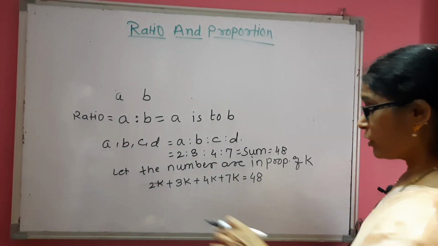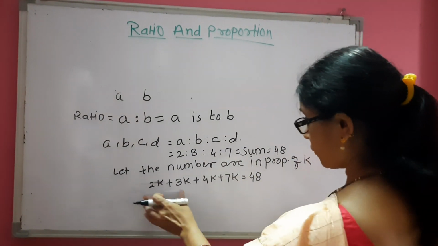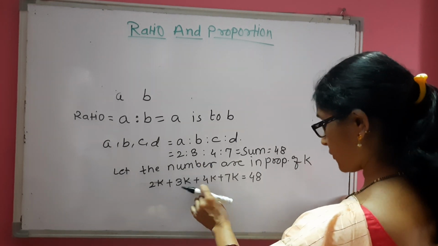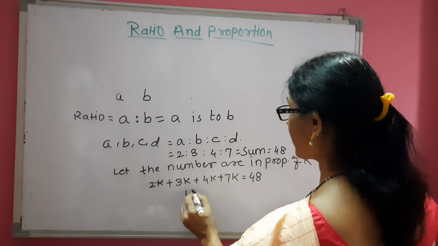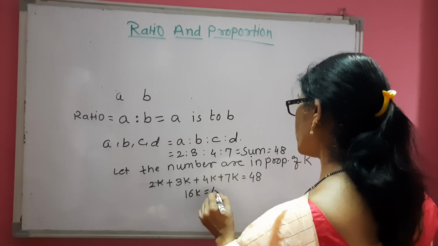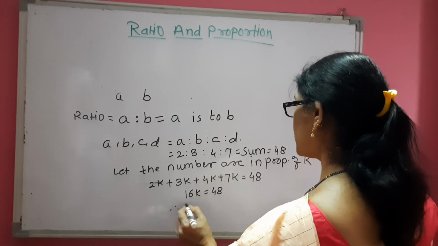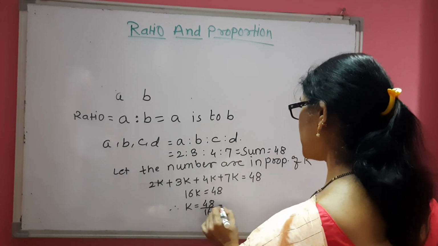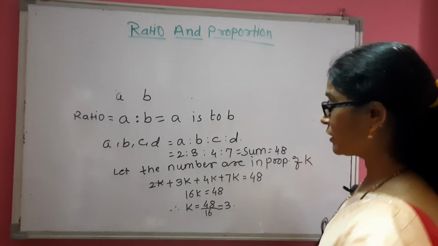Now add 2, 3, 4, 7: 2 plus 3 is 5, 5 plus 4 is 9, 9 plus 7 is 16. So 16k is equal to 48, which means k is equal to 48 divided by 16, that is 3.